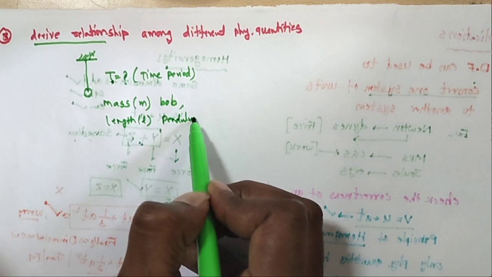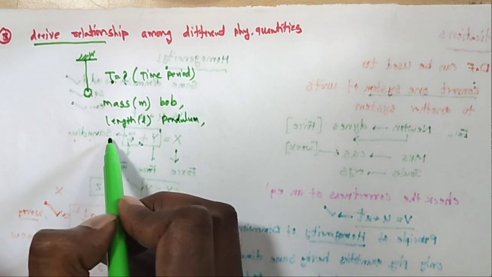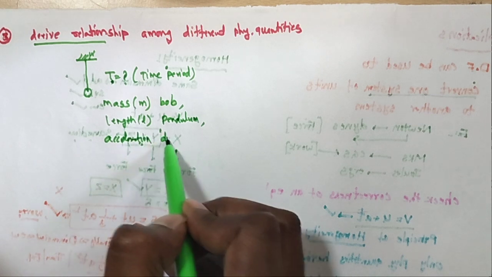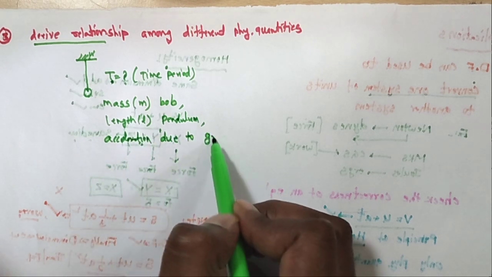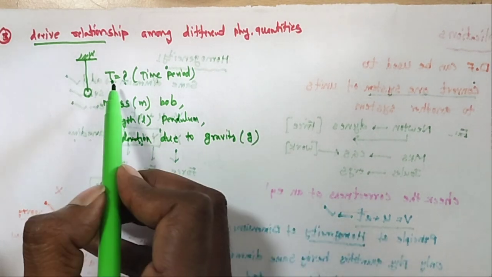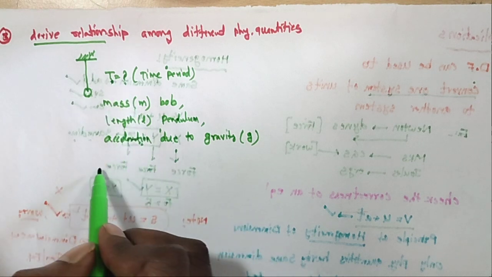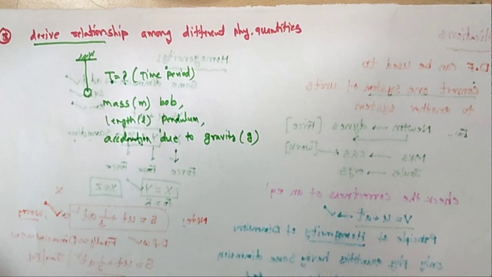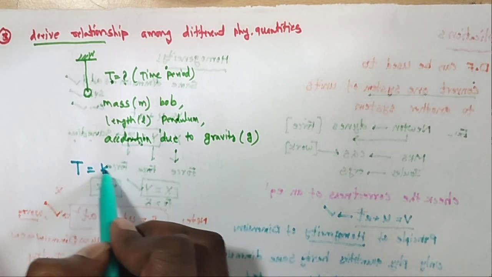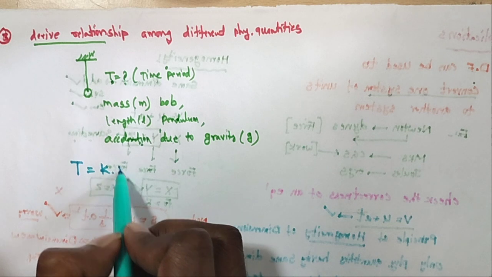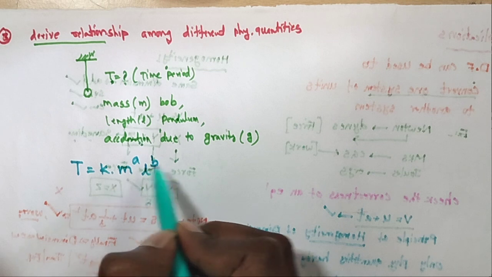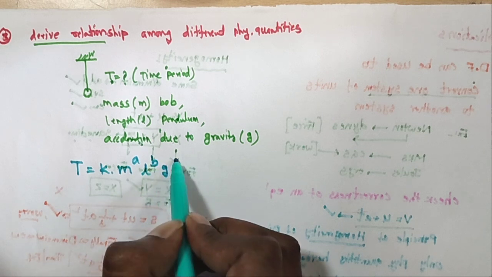Second one, it depends on the length of the pendulum. And third one, acceleration due to gravity, small g. So this T depends on, I am taking the exact values here. So T is equal to one constant, and it depends on m power a, and depends on length power b, and depends on g power c.